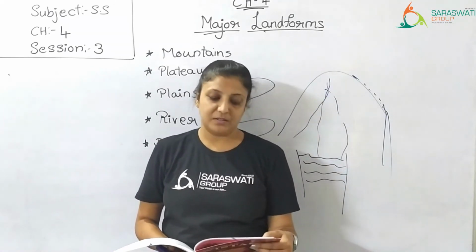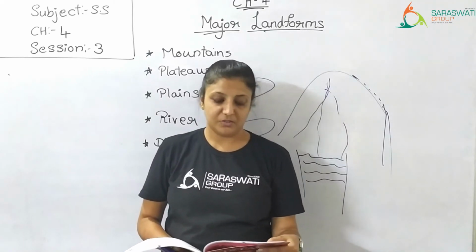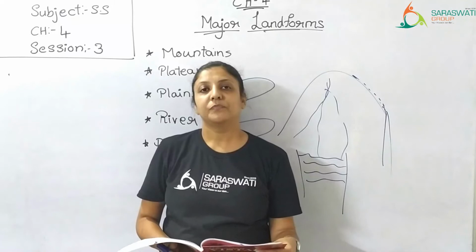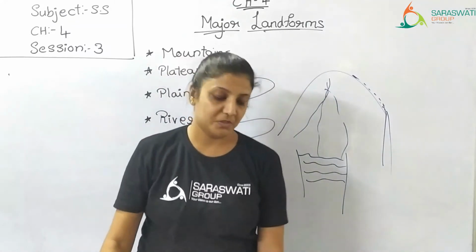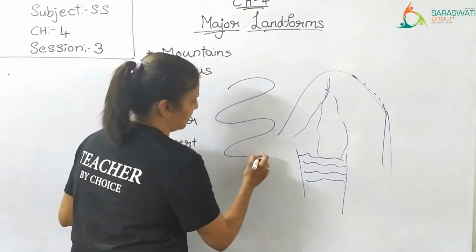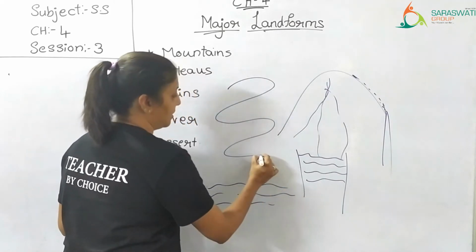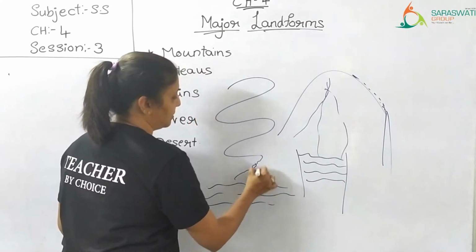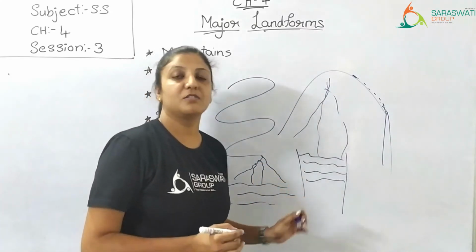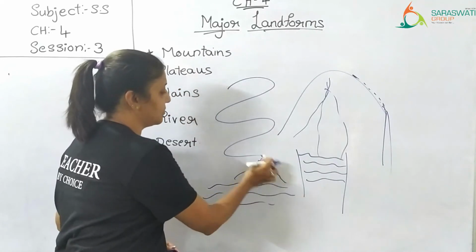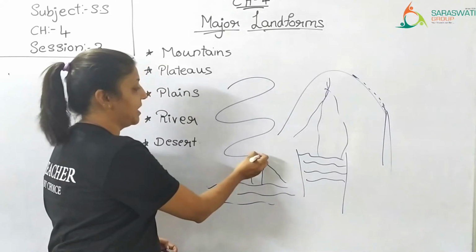Just before entering the sea, it branches out into many small streams called distributaries, forming a delta. Now this is a river, and here you see it is a sea. Before entering here, what happens? It branches again. And this part is called a delta. See, it looks like a triangle. These streams or distributaries are all from the same river.